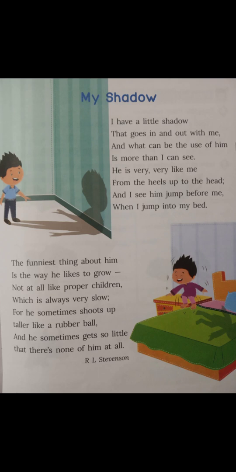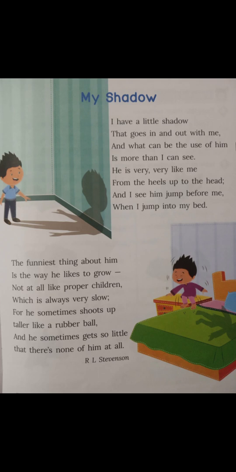Whenever we see our shadow, we feel that we are standing at two places at the same time because our shadow is just like us. And in the next para, the child says that the funniest thing about the shadow is that it does not grow like all the other proper children grow, because sometimes it shoots up very high and very tall like a rubber ball.